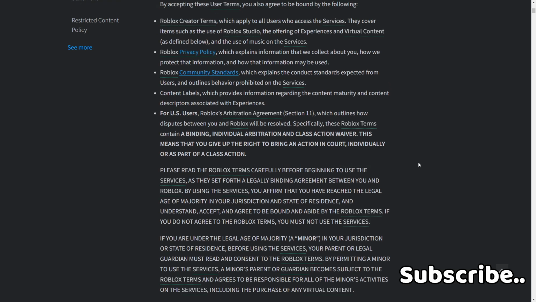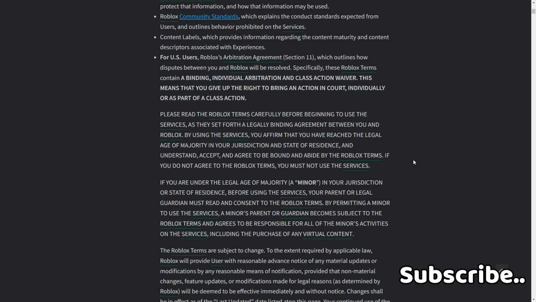Please read the Roblox terms carefully before beginning to use the services, as they set forth a legally binding agreement between you and Roblox. By using the services, you affirm that you have reached the legal age of majority in your jurisdiction and state of residence, and understand, accept, and agree to be bound and abide by the Roblox terms. If you do not agree to the Roblox terms, you must not use the services.